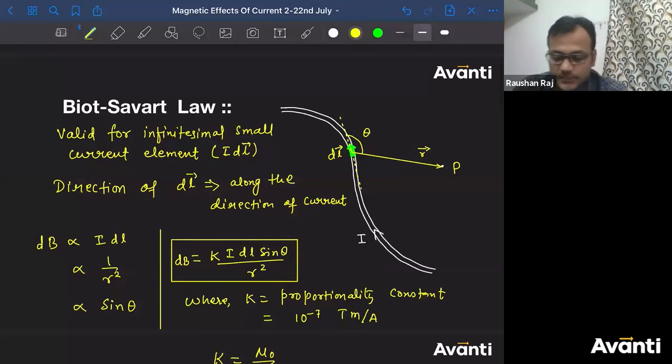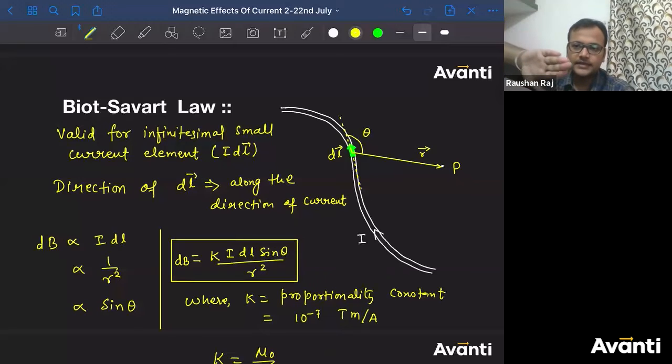Direct your right hand fingers along the first vector in such a way that your palm should face towards the second vector. You don't have to curl it. Curl करने का जमाना गया. You don't have to curl. You don't have to think about that. आप सीधा कर लो. DL के तरफ कर लिया, and palm should be facing the second vector. Palm should be towards the second vector.